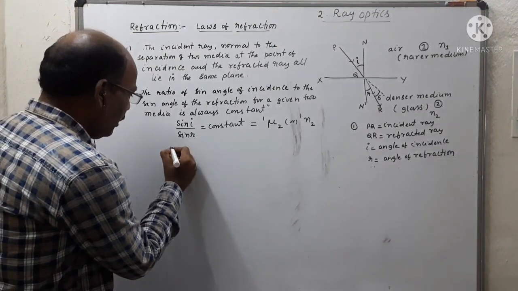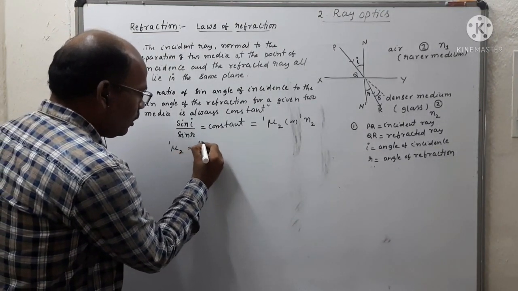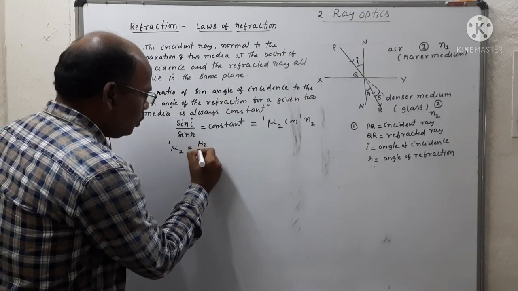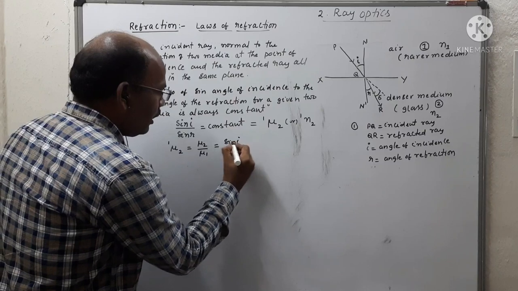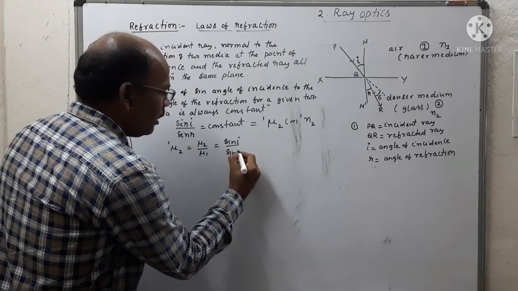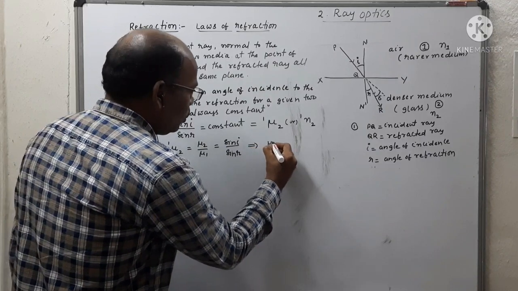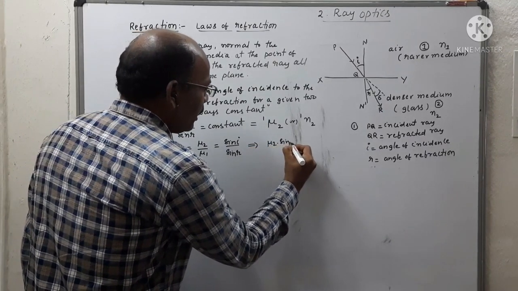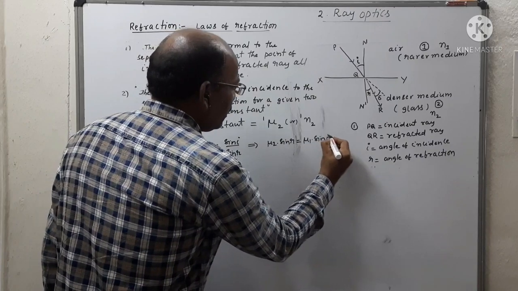Then this can be written as mu 1 to 2 is equal to mu 2 by mu 1, which is equal to sin i by sin r. From this you can also write mu 2 sin r is equal to mu 1 sin i.